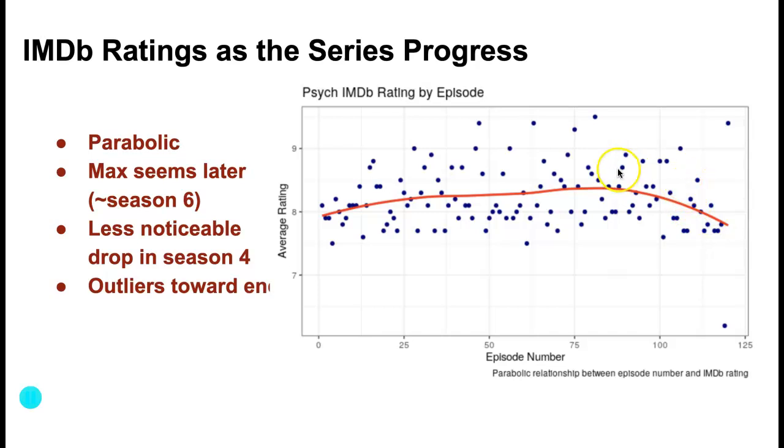And one thing that I also want to note is these outliers at the end. I thought it was cool how all of these ratings around season 8 are pretty much the same, but then this seems to be the second to last episode was clearly not liked by anyone. I can't really remember what was in it, but everyone hated this last episode. It got an awful average, but then the finale is one of the highest points on the graph again, so I don't know what happened there. The second to last episode was awful, then the last episode was great. Everybody loved it. So I thought that was really interesting too.